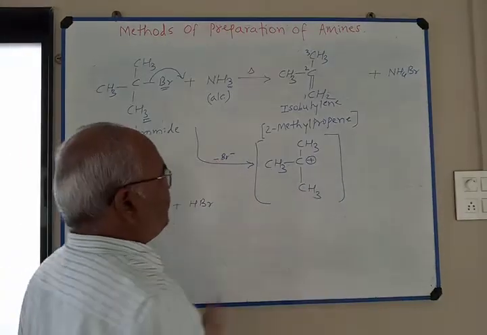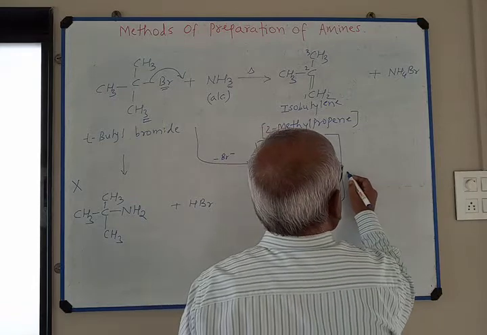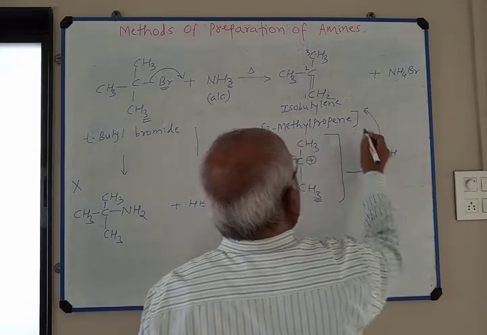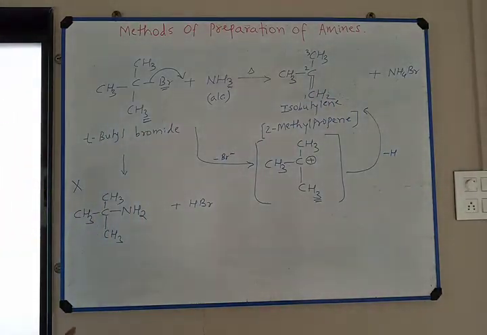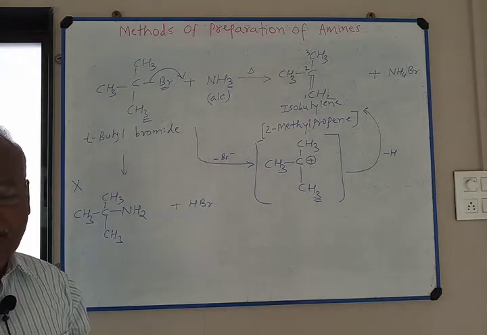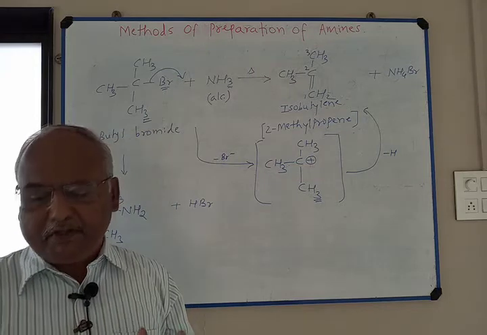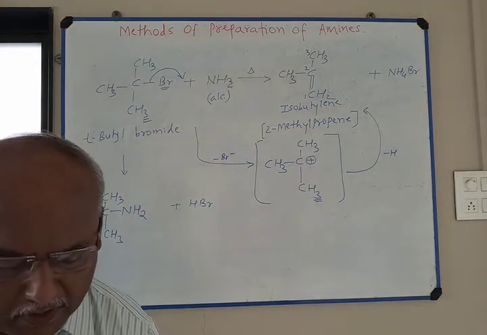This Br minus attracts a proton and it forms isobutylene. So remember, this is the exception for tertiary butyl bromide. The reaction takes place in a different way. So in preparation of amines, the first method I have explained is ammonolysis of alkyl halide.